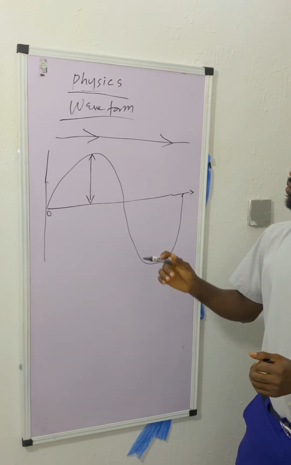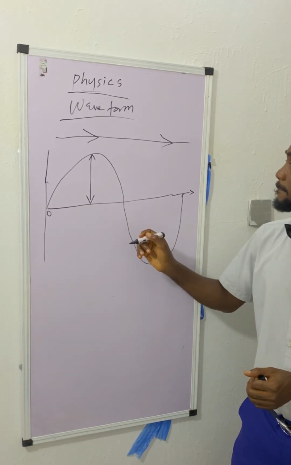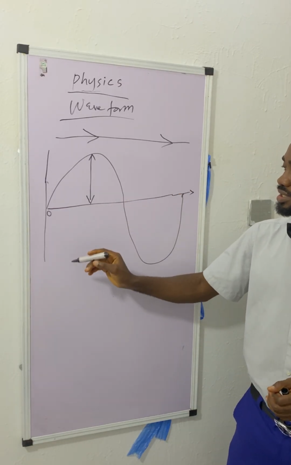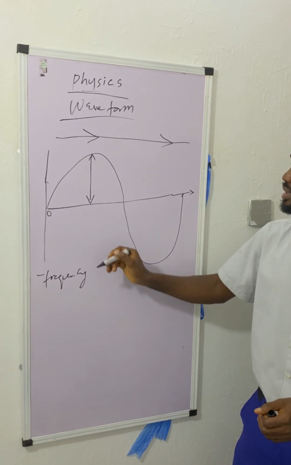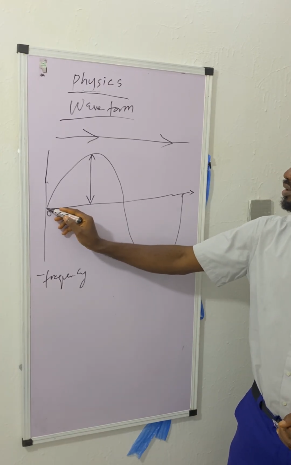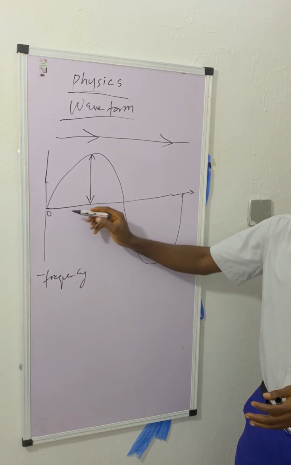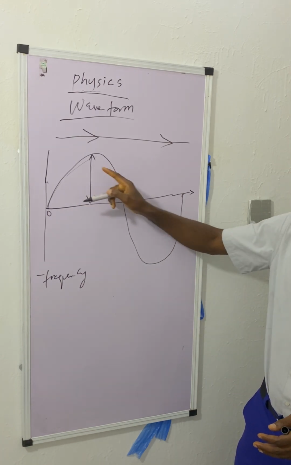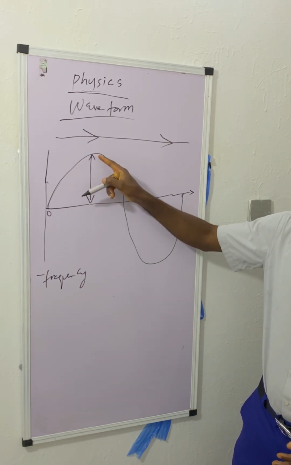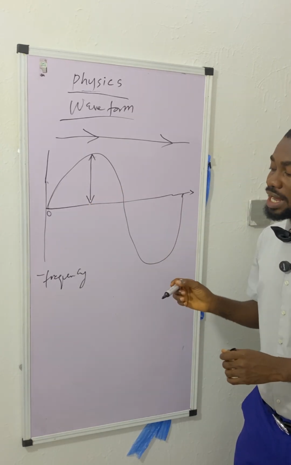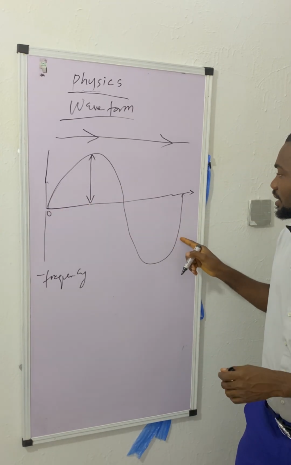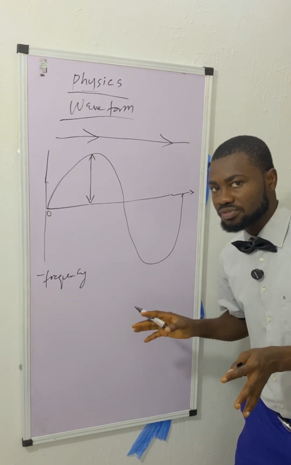Now we have to understand something called frequency. Remember, frequency is oscillation per second. You see this one now: one wavelength per second is known as frequency.